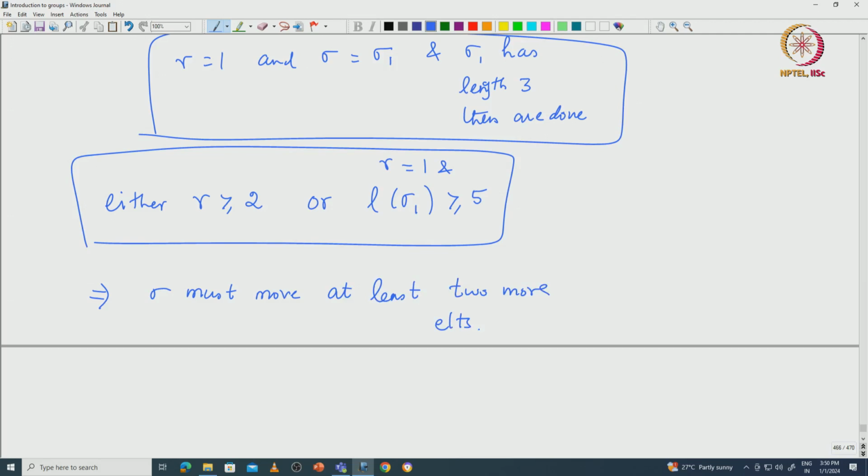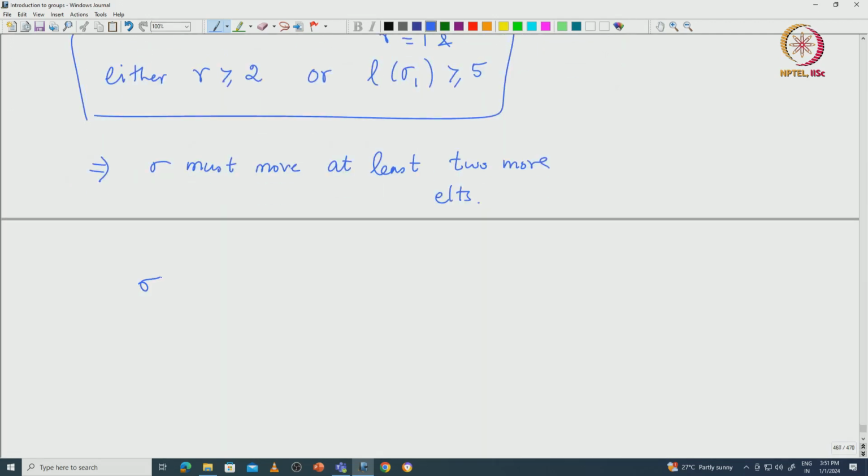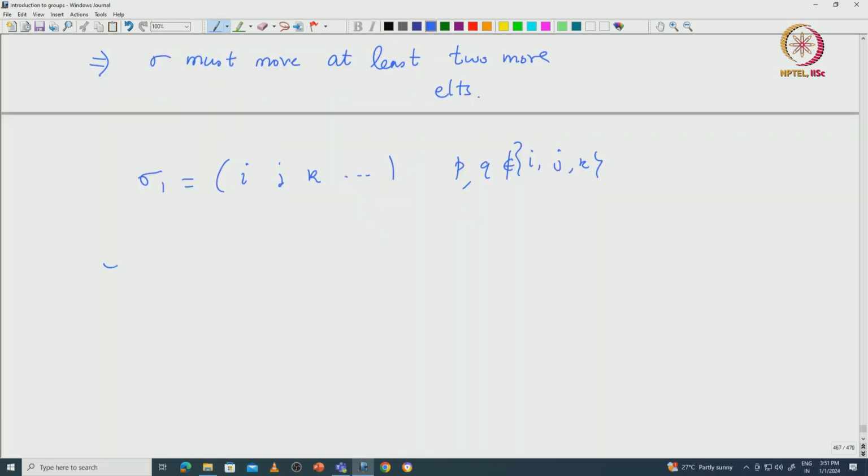Now write sigma 1 again as some i, j, k and so on; it could be any length. This p, q is not coming from this i, j, k. Either it can be part of sigma 1 or part of a different cycle, but whatever it is, we construct another tau, which is the 3 cycle k p q.